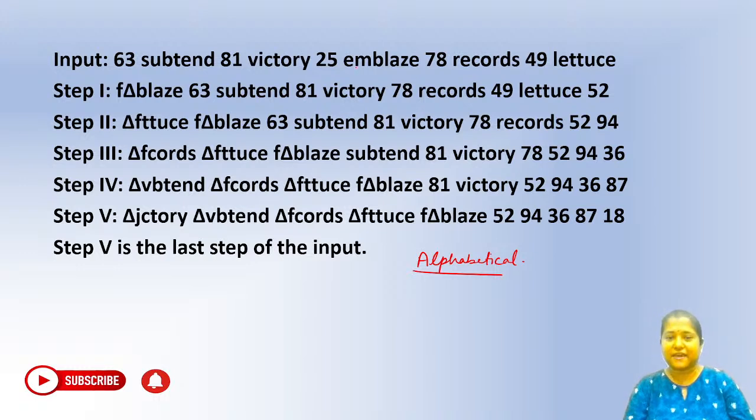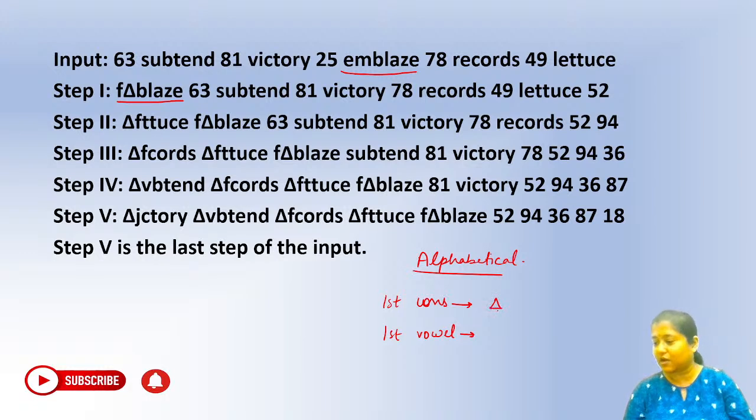This is fine. We can understand that this word emblaze has been taken here and it has been put here. But why has emblaze become this F triangle blaze? What has happened? First consonant changes to next letter, that is absolutely right. That's right, Paras. Very good. So is it first consonant to letter, or first vowel to this one? Just check it out. There is a logic for first consonant and first vowel. Okay, first consonant is changing to the triangle.